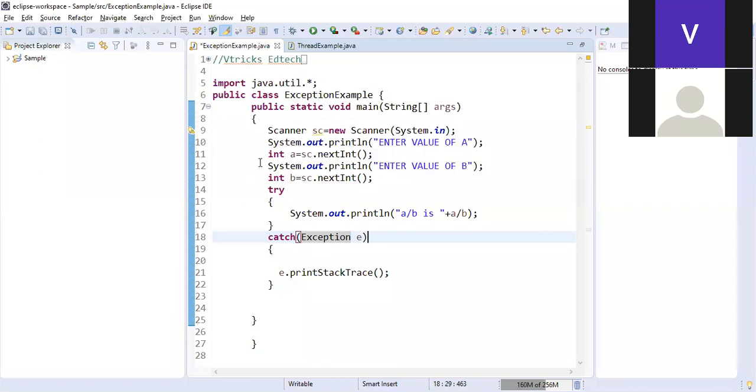I have created a scanner object. Then I ask the user to enter the value of a. I scan it and store it in a. Enter the value of b. Scan it and store it in b. I'm trying to do System.out.println. Then I say a by b.